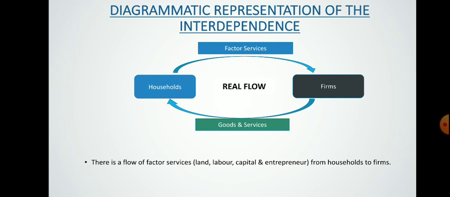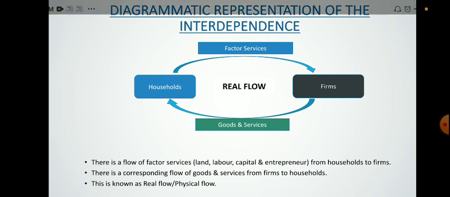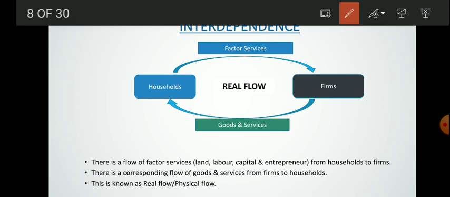As I mentioned earlier, there is a flow of factor services from household to farm, and then a corresponding flow from farm to household in the form of goods and services which they are producing. This is known as real flow, and this whole diagram is also known as physical flow.